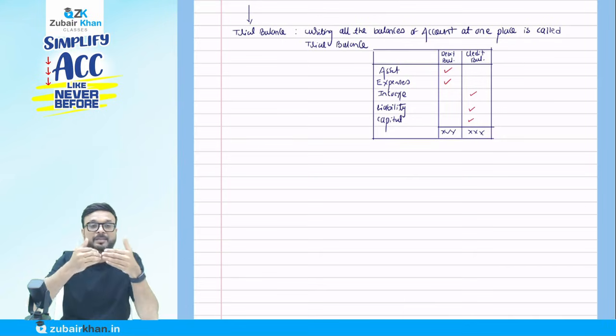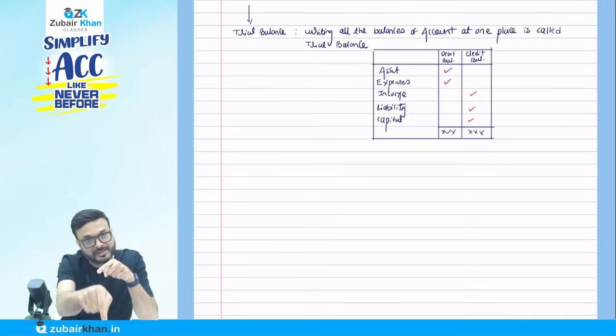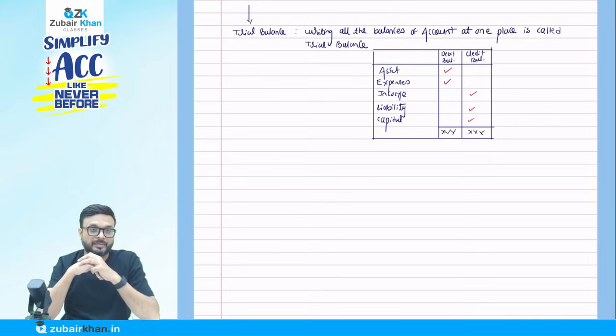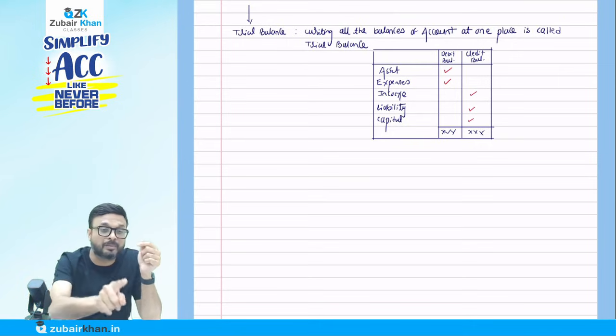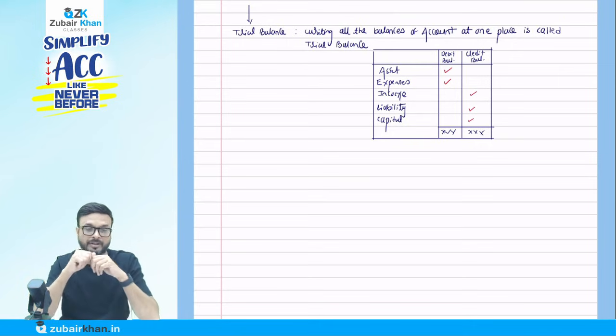You say, okay, so after the trial balance we have to prepare the thing which is going to help me find out the profit of the company. Correct. You know what we call that? We call it the financial statement. I will come to the financial statement. But before I come to it, there is one more problem. What is the problem that we have here?